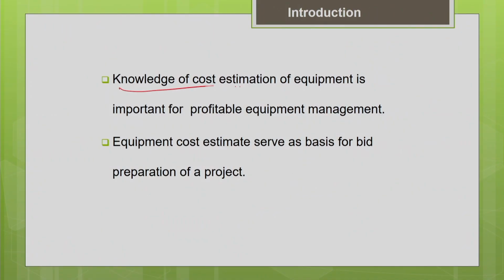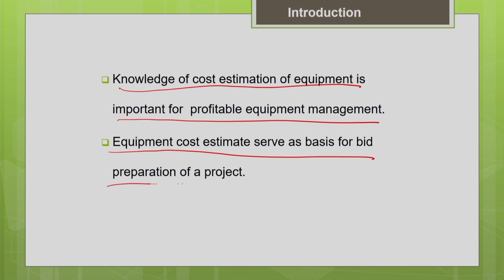Okay. So, let us see what is the significance of estimating the cost associated with the machine. Knowledge of cost estimation is very important for profitable equipment management, and we know that the equipment cost estimate serves as a basis for the bid preparation of a project. Generally, when we go for bid preparation, the unit rate that you are quoting involves a component of your equipment also.